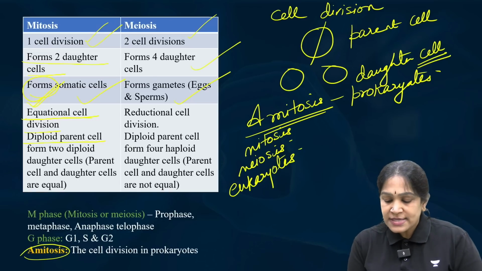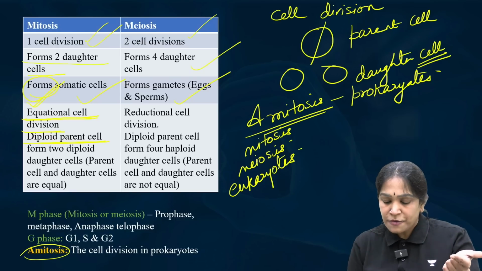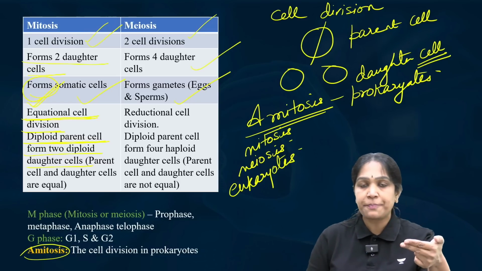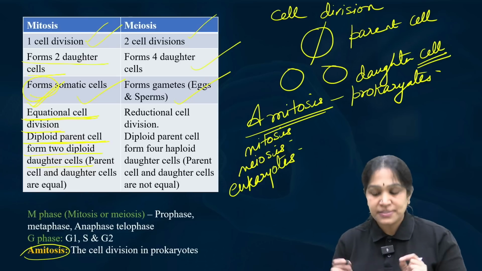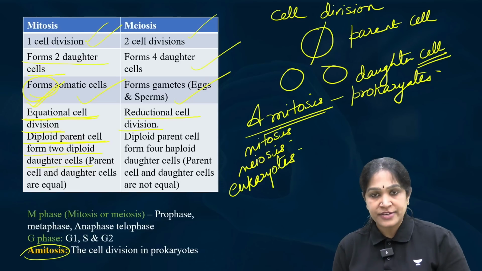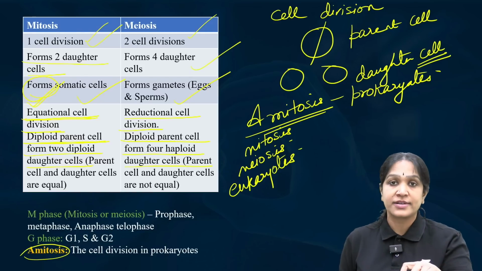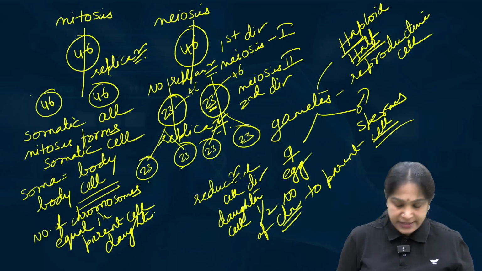So mitosis is equational cell division, where a diploid parent cell forms two diploid daughter cells. So therefore the parent cell is also diploid, the daughter cell is also diploid, equational cell division. Whereas meiosis is reductional cell division, where a diploid parent cell will form 4 haploid daughter cells. Is it clear? So therefore it is called reductional cell division.